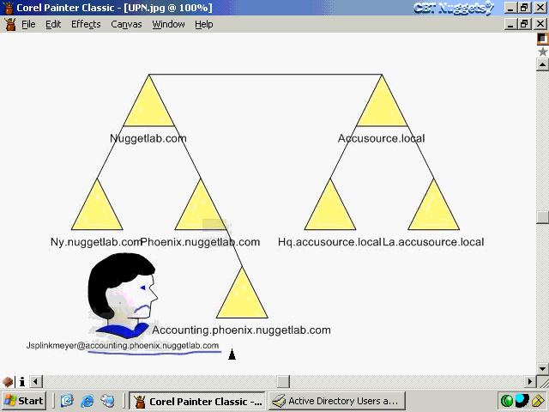Now, a lot of users will just choose from the drop-down list for the available domains when they determine that they want to log on. But if this accountant here is an auditor and they're going to a different office every day throughout different parts of the organization and they never know which domain they're going to be in for the computer account when they log on, then they may have to keep picking and choosing. If they have their own computer and they're always sitting at it the same day, they'll probably just choose from the drop-down list because it usually remembers which domain you chose the last time you logged on.